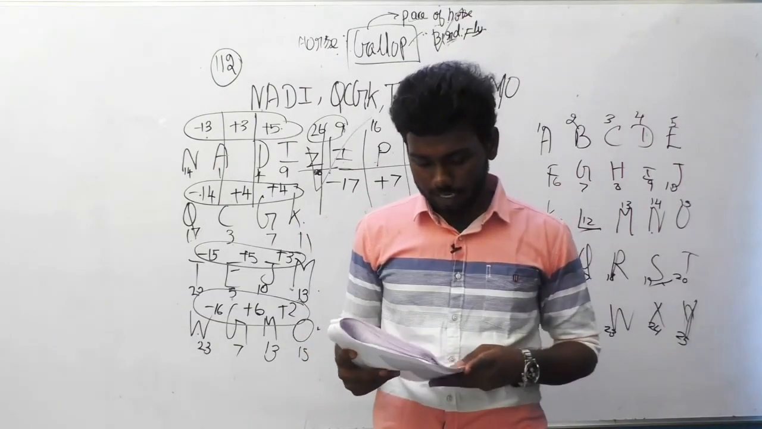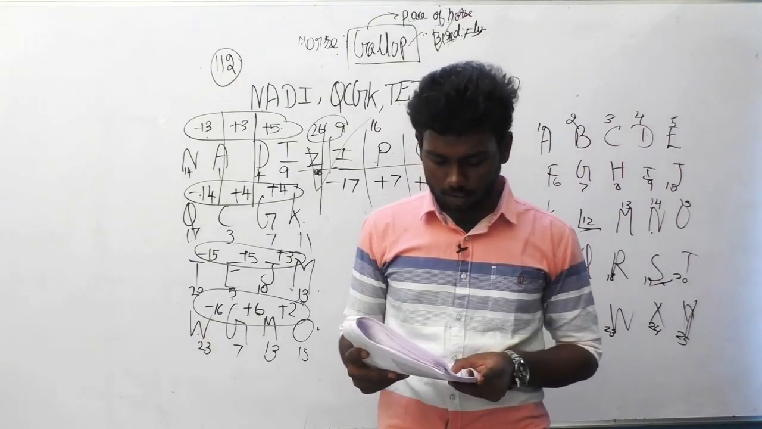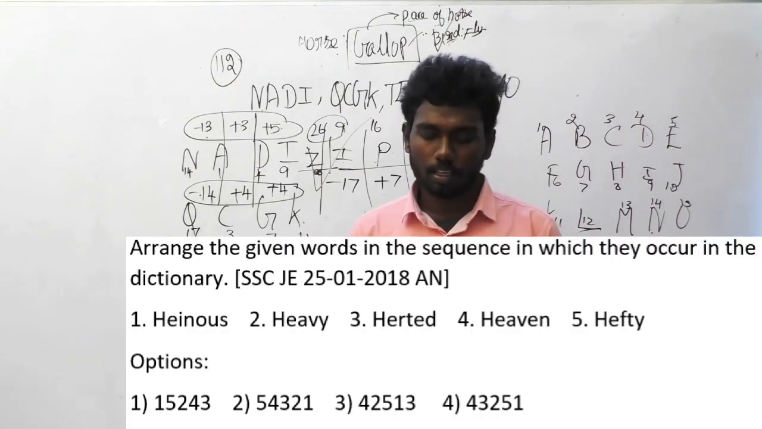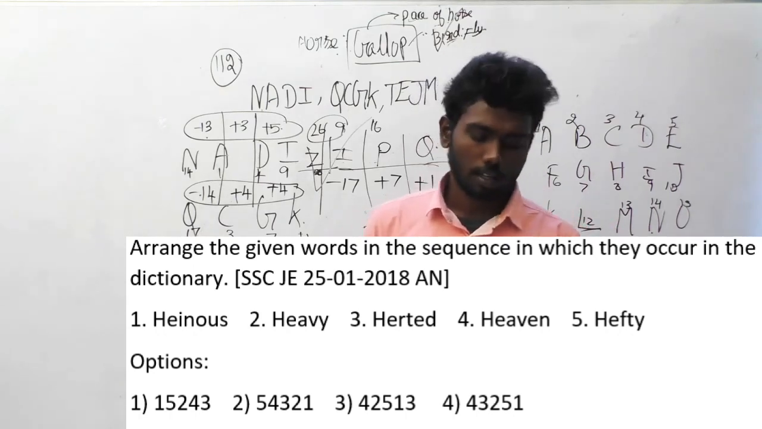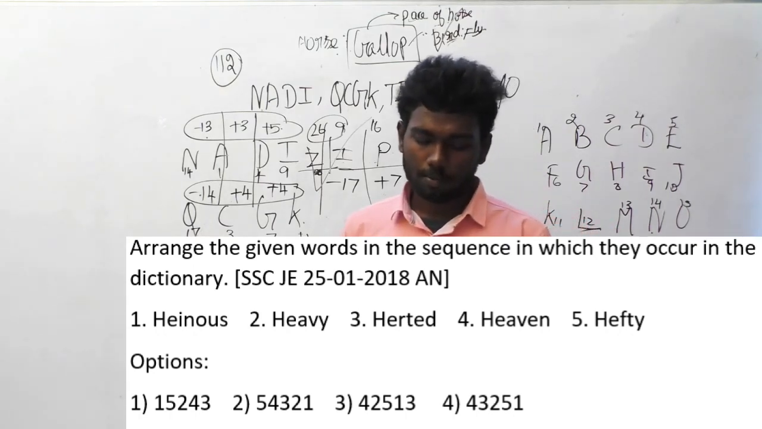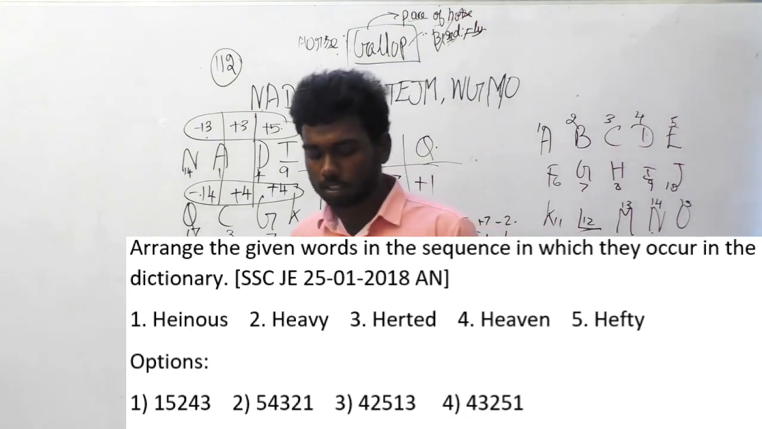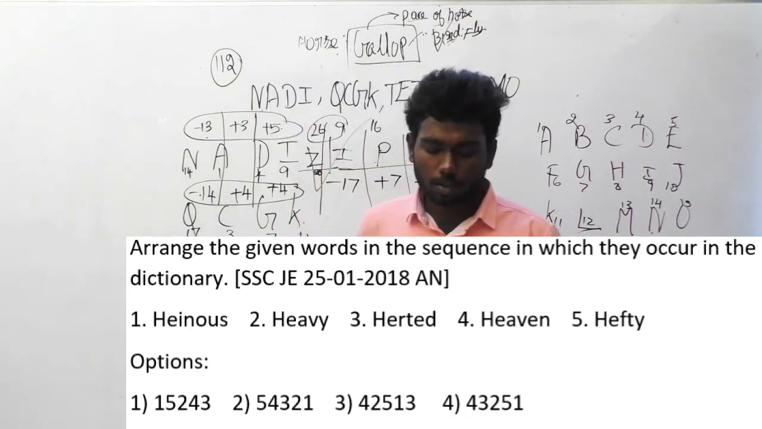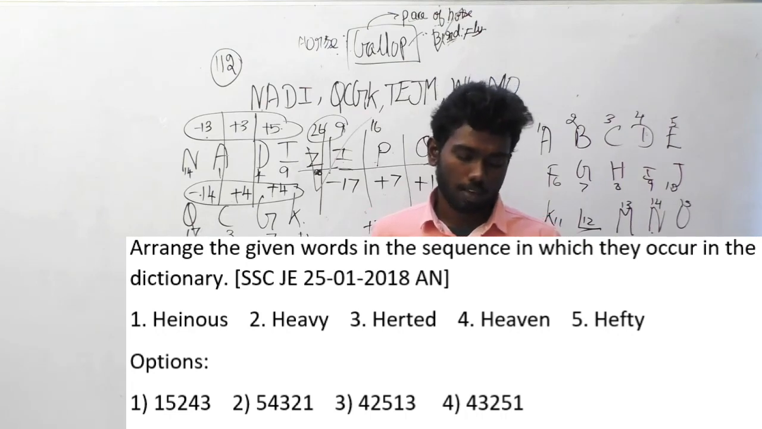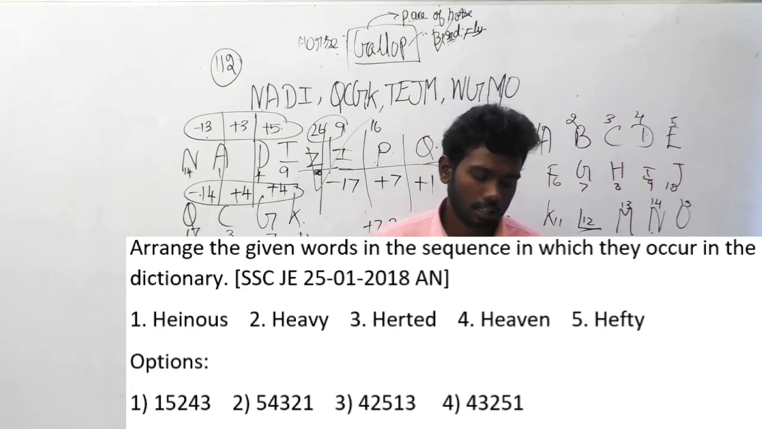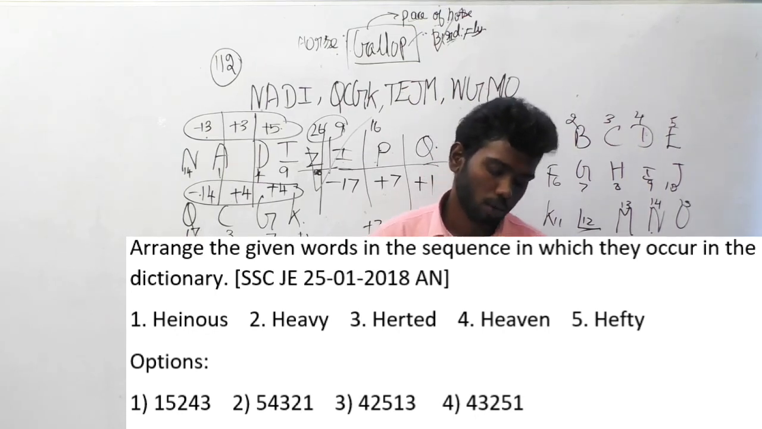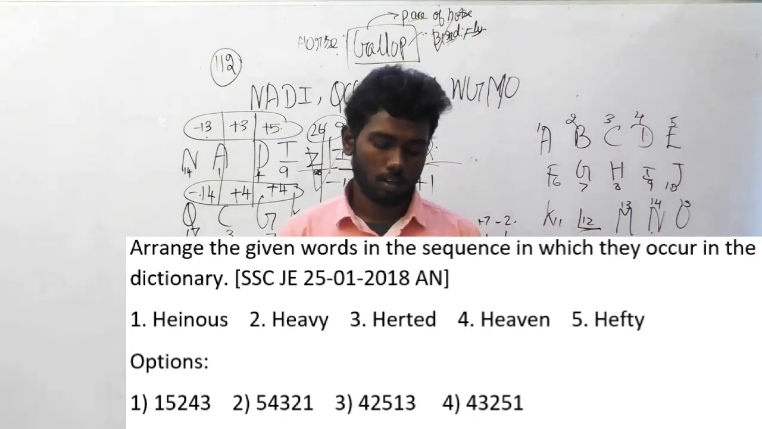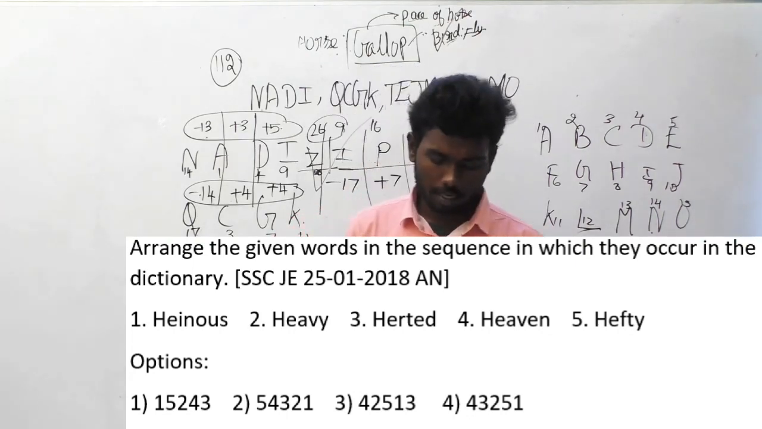Question number 124. Arrange the given words in the sequence in which they occur in the dictionary. The same arrangement question, and I hope you guys will do it. I'll read out the options before the answer. Option 1, heinous. Option 2, heavy. Option 3, hearted. Option 4, heaven. Option 5, hefty. And the answer here is option C, 42513. That is the order in which the words come in the dictionary.